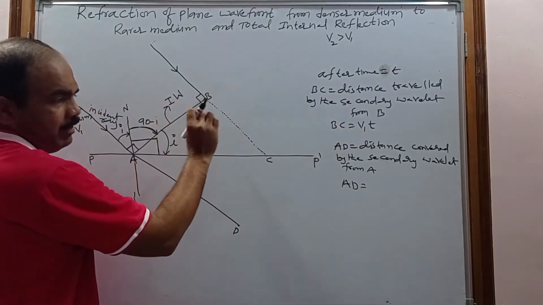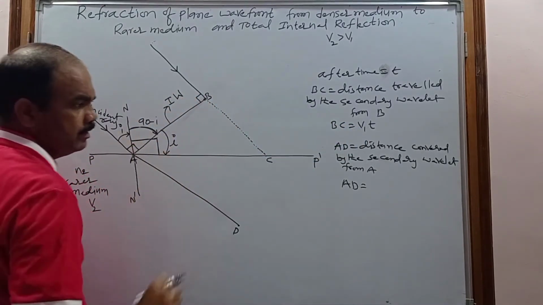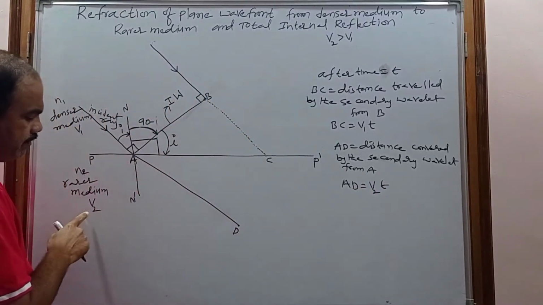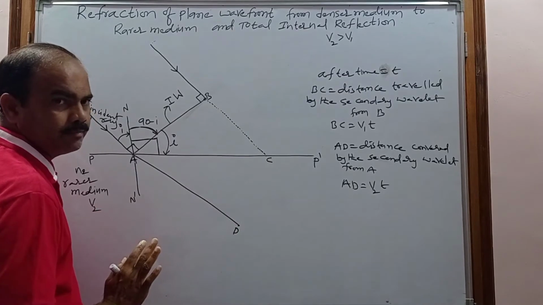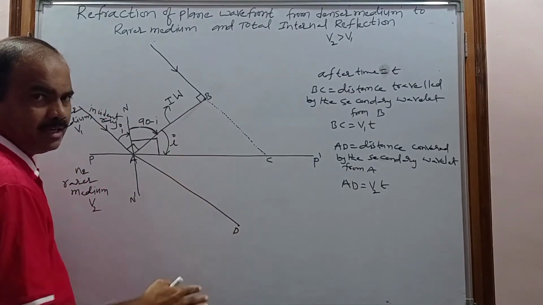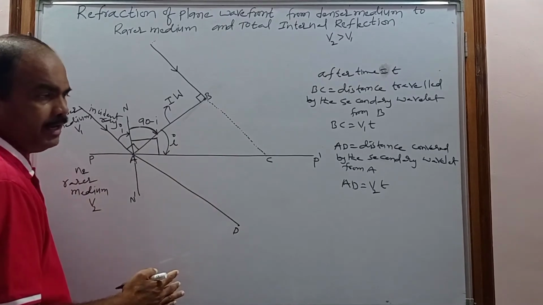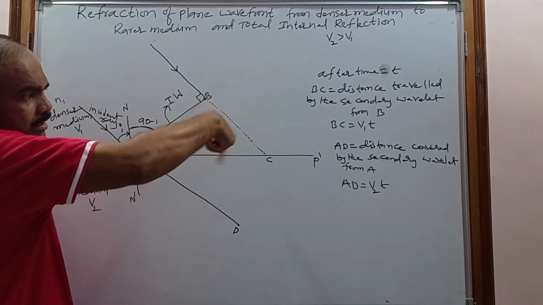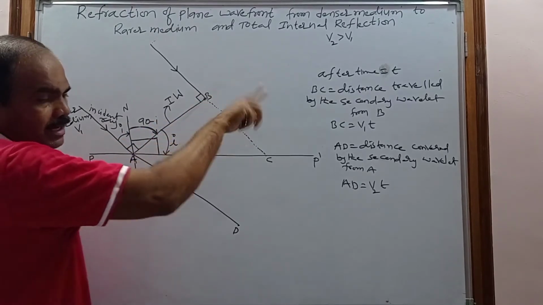What is the secondary wavelet which is produced from B? That is nothing but v2 into t, velocity into time. The velocity will be v2 and the time will be t. Now, by taking the distance covered by the secondary wavelet as a radius, when you draw the arc or sphere, you get the secondary wavelets.